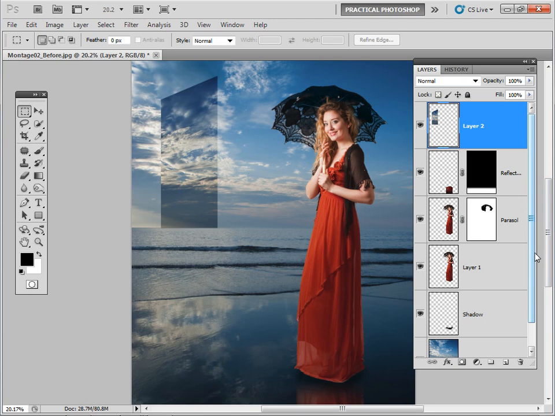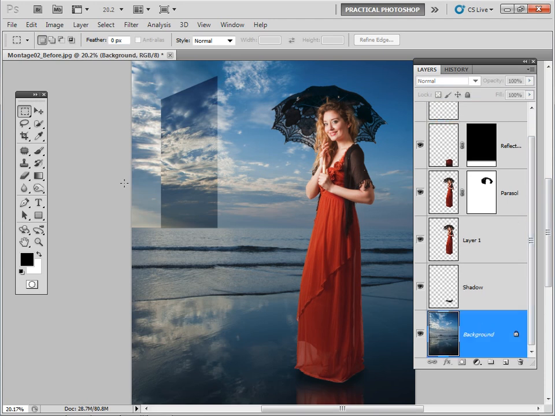Let's do the same again for the right hand side. So back to the background, rectangular marquee tool still selected. Let's mark out our area here. Let's shimmy that a bit to the right and copy and paste.